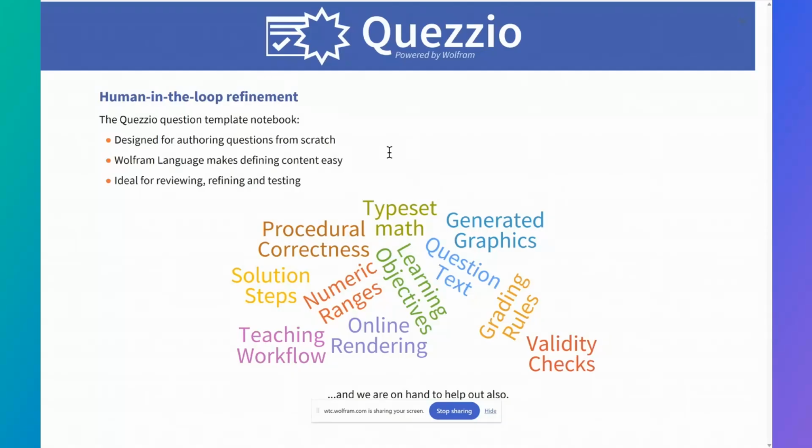Like, that's not acceptable. So we need to have that tool, which the Quezzio template notebook gives us, to get it across the line, to review, refine, and test anything that we are generating. So this is just what are the things that we're looking out for? We're making sure that the numeric ranges that are used are consistent, that the grading rules that are being applied are in line with what we're trying to teach the student, that the learning objectives are met, and the generated graphics are correctly labeled and represented.